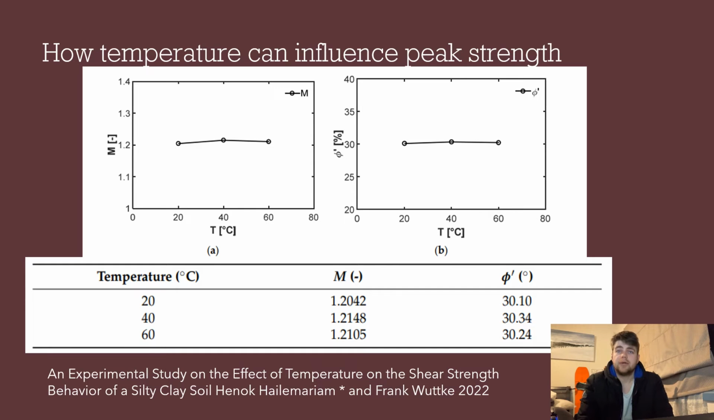Overall, the impact temperature has on the peak soil strength is minimal and can be considered negligible. However, the impact temperature has on over-consolidated soils is that it causes the soil to expand, and this expansion leads to shear strength weakness, whereas normally consolidated soils are more likely to contract when heated.